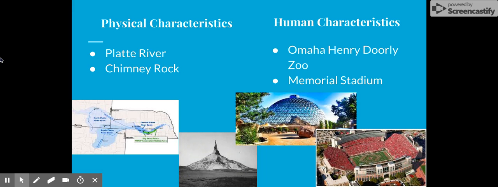Tourists come in from all over the world to see Omaha Henry Doorly Zoo. It is ranked worldwide, and it's just something that not a lot of other places have. Then lastly, I have Memorial Stadium here in Lincoln, Nebraska. Memorial Stadium brings people from all over the state into Lincoln on game day, and it can fill up to almost 90,000 people.